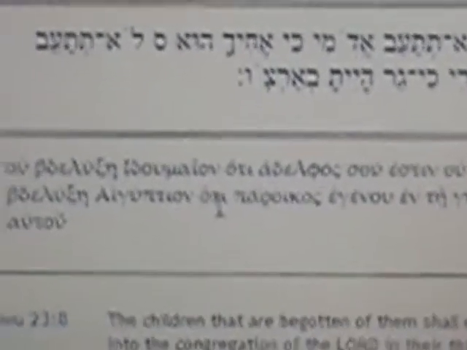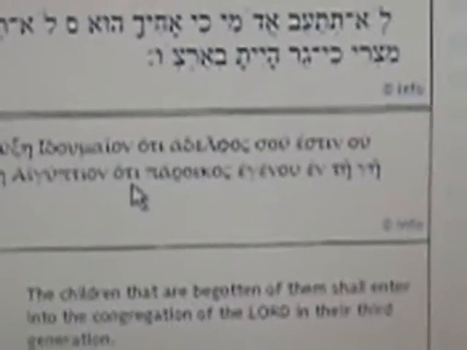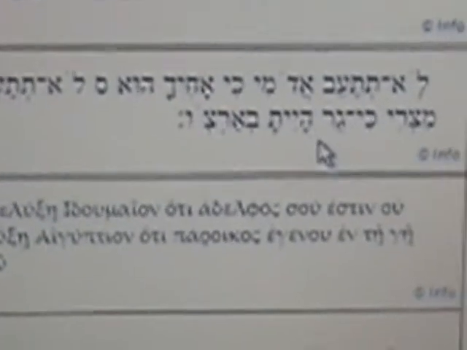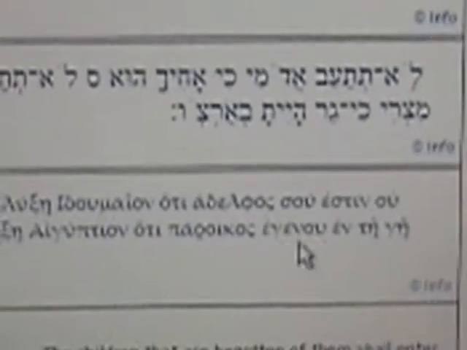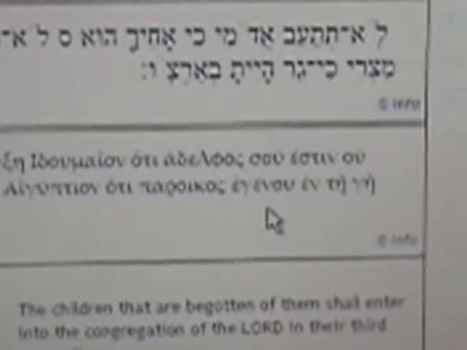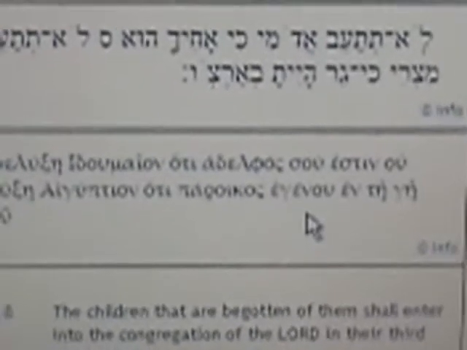Okay, so now let's go to the original Masoretic Hebrew text that the King James translators used. The King James did not use the Leningrad Codex of the Ben Asher family. They used the Ben Chaim Hebrew Codex of the Ben Chaim family, Daniel Bomberg, 1525, 1526.